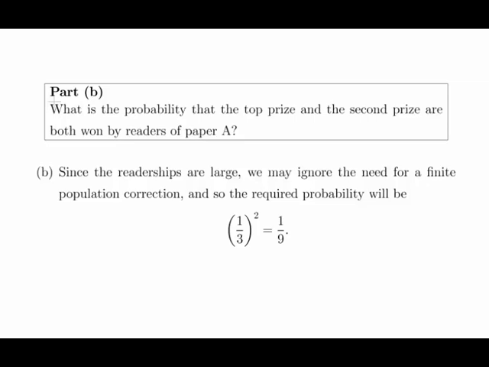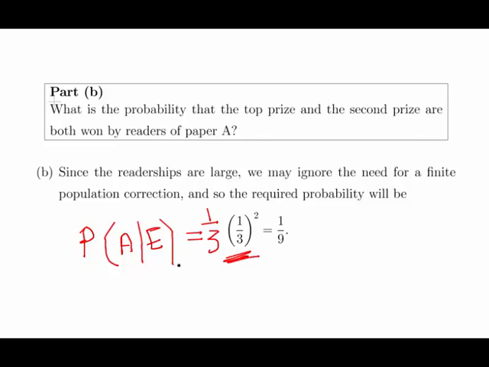What is the probability that the top prize and the second prize are both won by readers of newspaper A? So this is the probability of winning given that you read newspaper A. This actually is the probability of A given E, and we found that out in the last question, equal to 1/3 in part A. So it's not the probability of A, it's the probability of A given E, which also happens to be 1/3.